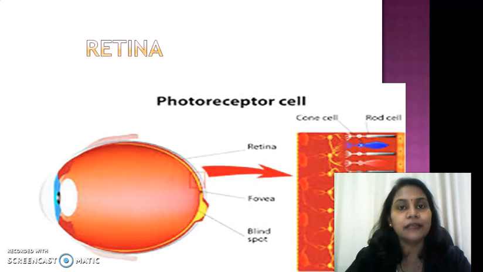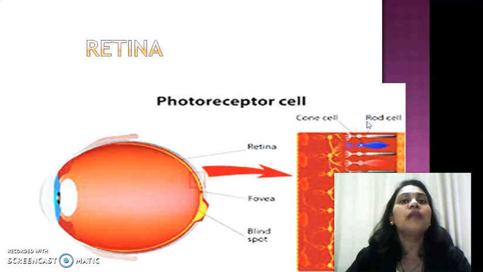Photo means light, so light sensitive cells are here in the light sensitive screen. The yellow portion is the complete retina screen, and it contains two types of cell, cone cells and rod cells.